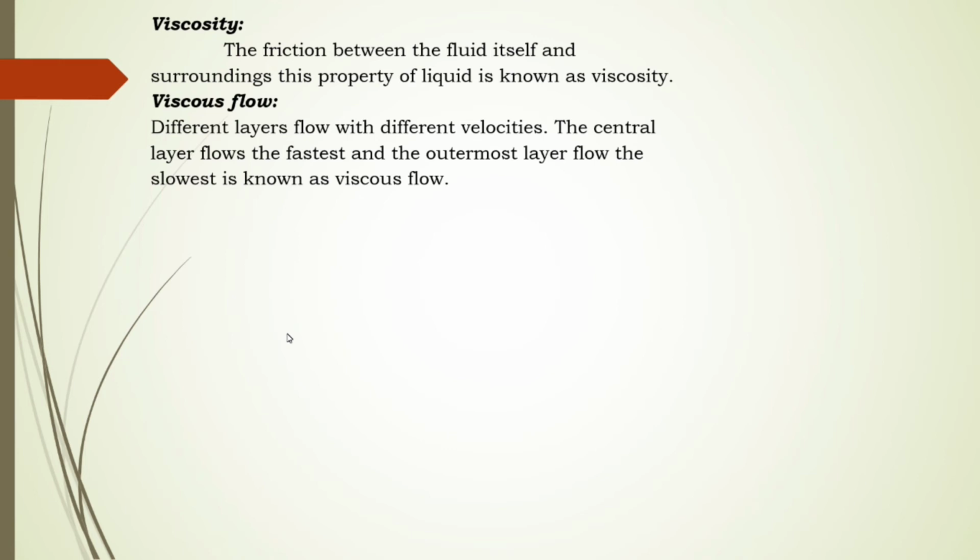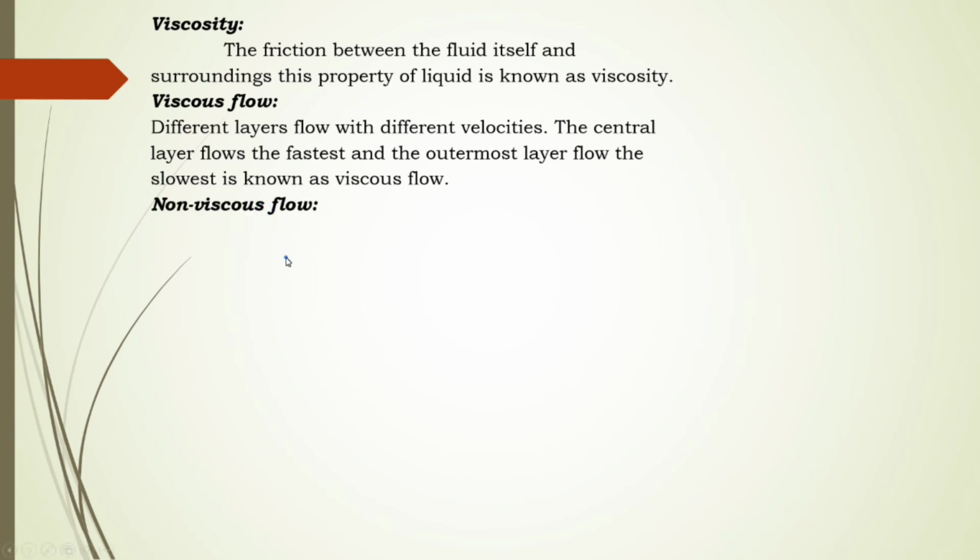The central layer flows fastest and the outermost layer flows slowest, which is known as a viscous flow, because the outer layer is in contact with the flow tube, and the central layer is not in contact with the flow tube, so it is not getting any sort of opposition. So the central layer moves fastest, and it is known as viscous flow.